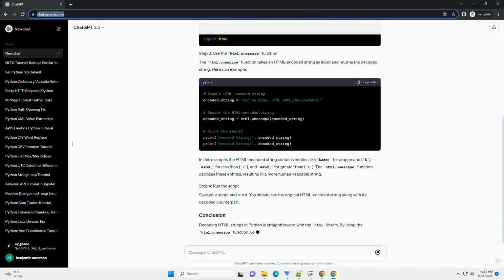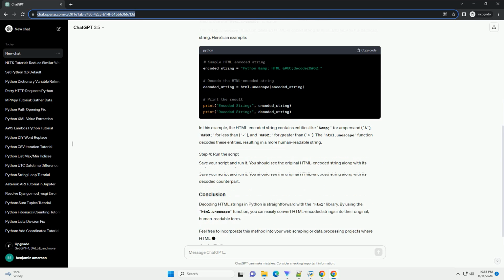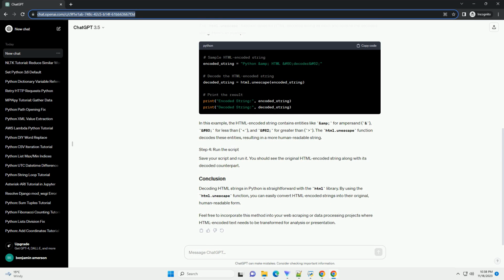HTML encoding replaces special characters, such as <, >, and &, etc., with their corresponding HTML entities. For example, the less than sign becomes &lt;, the greater than sign becomes &gt;, and the ampersand becomes &amp;.